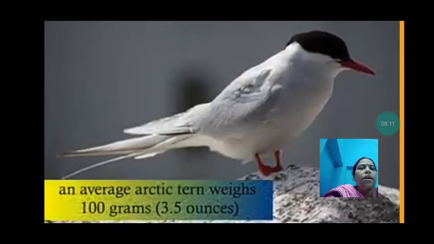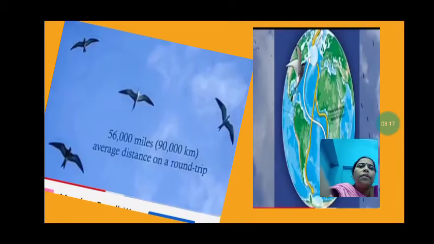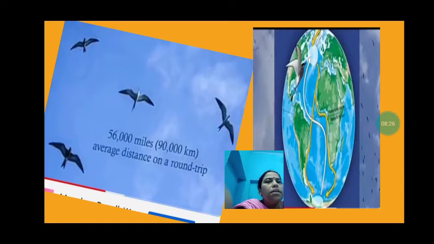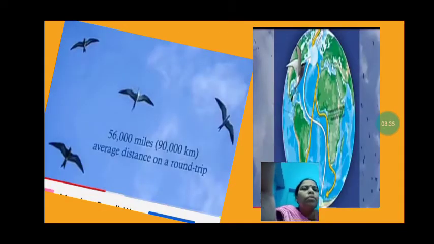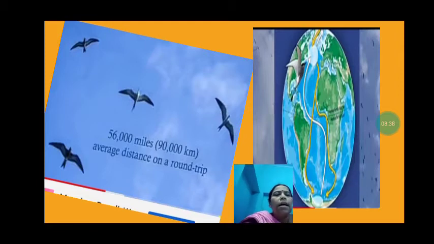An average Arctic tern weighs 100 grams or 3.5 ounces, but it travels 656,000 miles or 90 kilometers on average on a round trip. You can see here it travels from the North Pole to the South Pole, and then again back from the South Pole to the North Pole. Every winter it goes from north to south and returns back to the North Pole again.